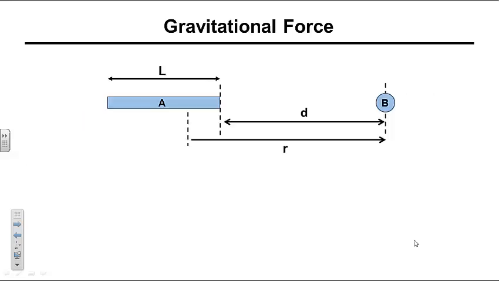Now let's calculate the gravitational force that exists between a uniformly dense rigid rod, denoted by A, and a point particle, denoted by B. Specifically, let's calculate the gravitational force exerted by point particle B on the rigid rod.